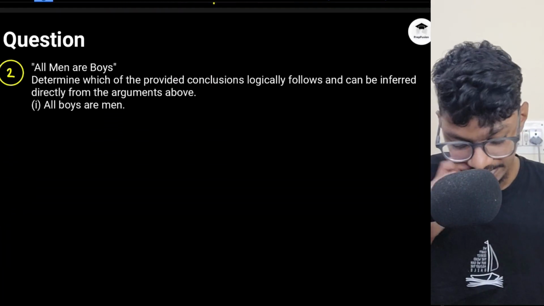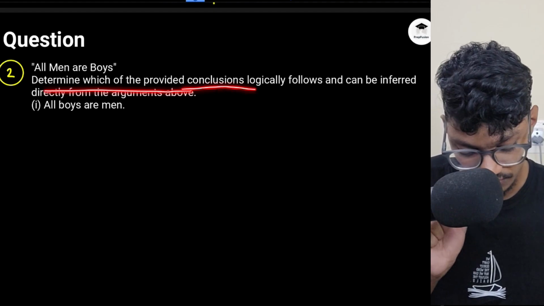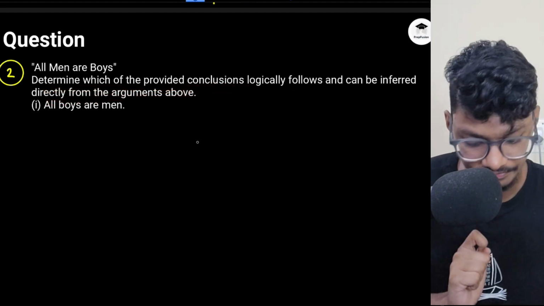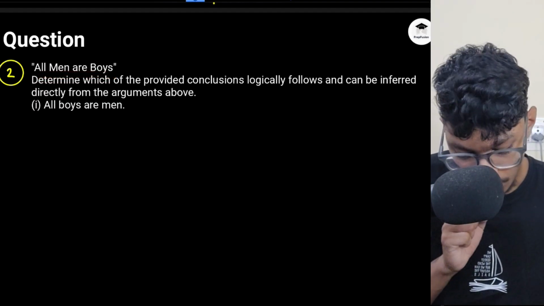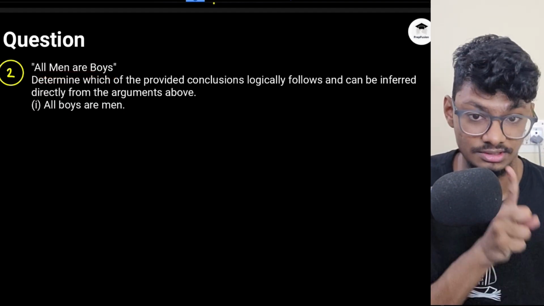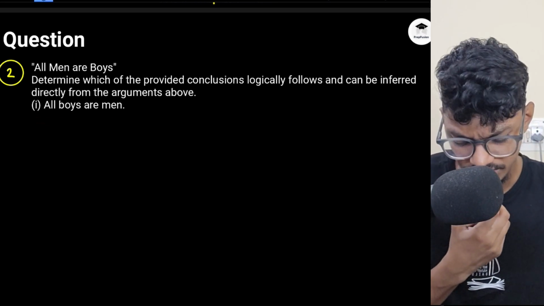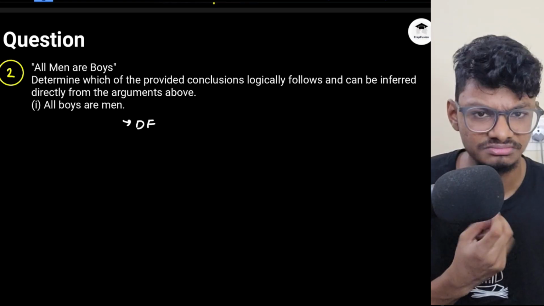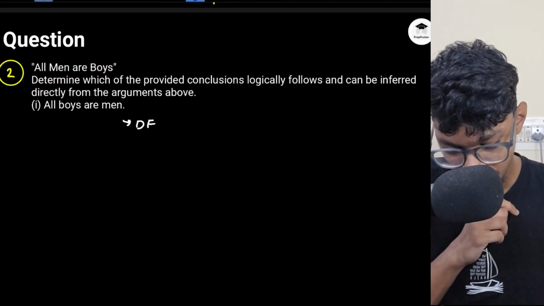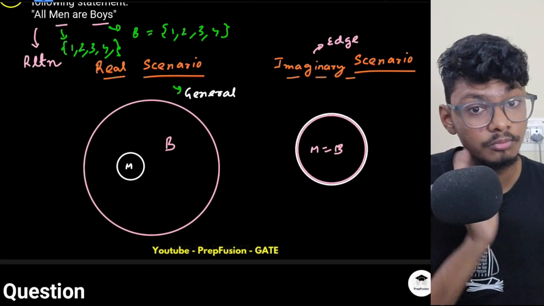Let's solve this first question. All men are boys. Same statement. Determine which of the following conclusions logically follows and can be inferred directly from the arguments above. All men are boys. All boys are men. Now, is this statement correct? You will say definitely wrong, definitely false. No, right? They have told me all men are boys, but actually the answer will be can't say here. Why can't say? Because you have to take both scenarios.